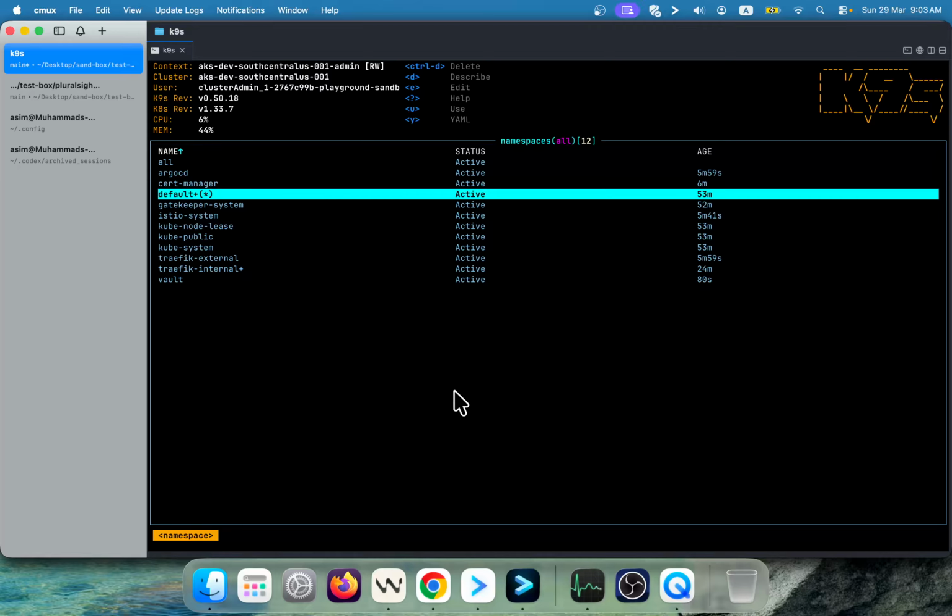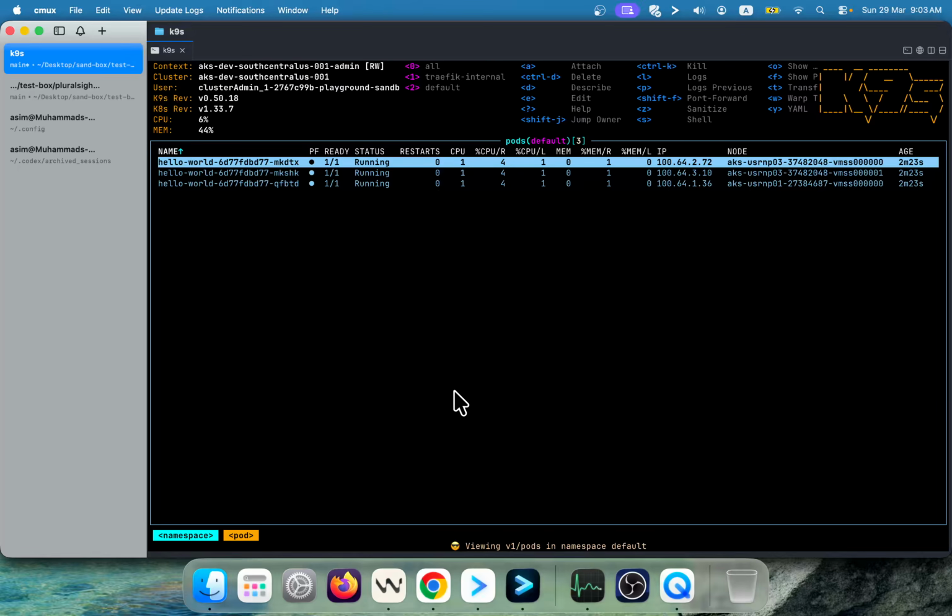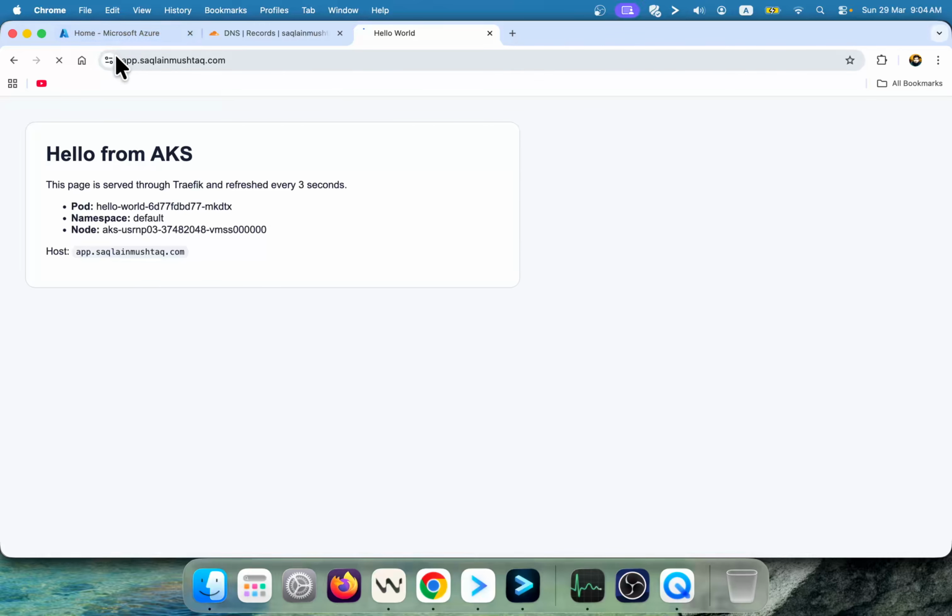So if I navigate to this section, you see, we have these pods available running in our default namespace, and those pods are deployed on 3 different nodes which make it highly available. And you see, it has valid TLS certificates, right?